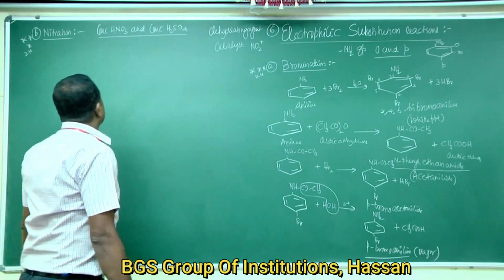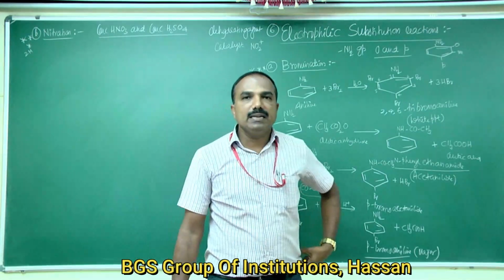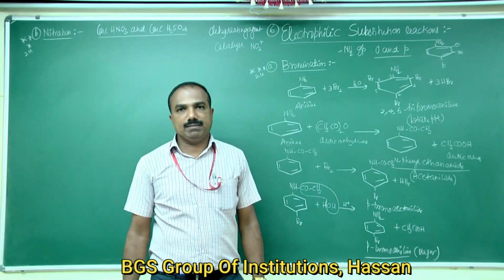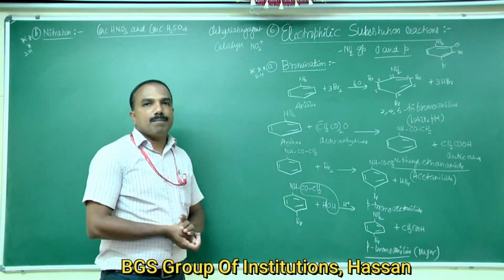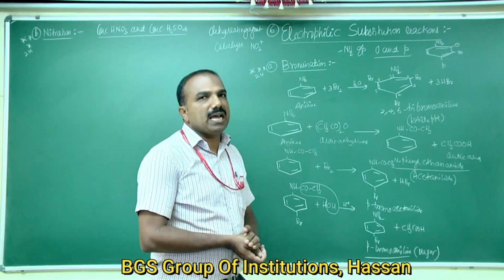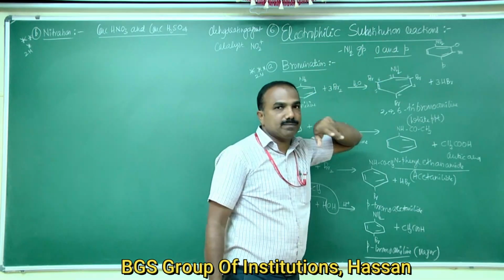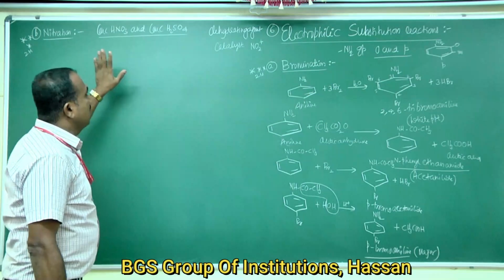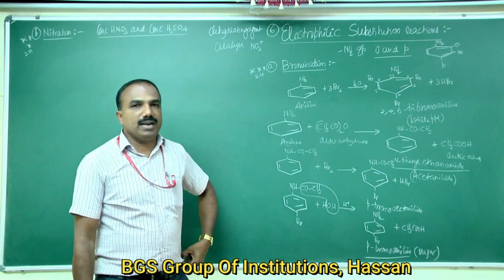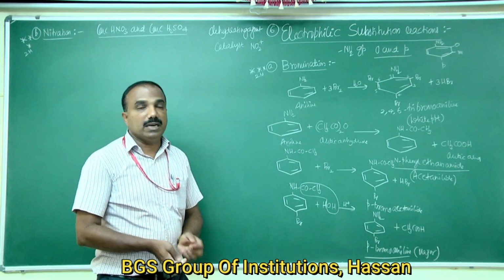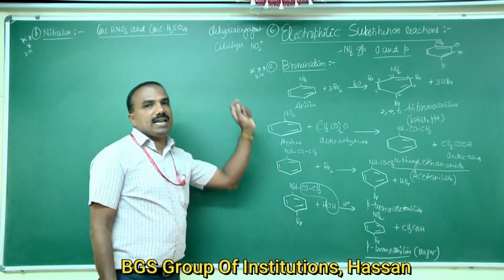So aniline reacts with concentrated nitric acid to form three products here: ortho-nitroaniline, meta-nitroaniline, and also para-nitroaniline. You should get only two products, ortho-nitroaniline and para-nitroaniline. But because of the presence of the activating amino group in aniline, aniline on protonation forms the anilinium ion, which acts as a meta-directing group.